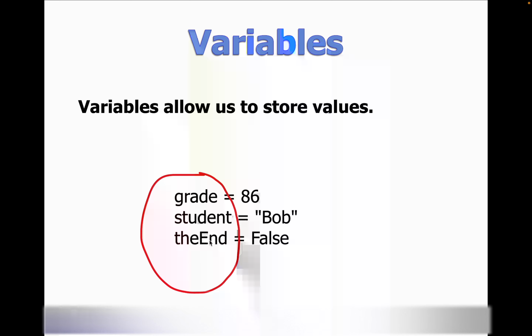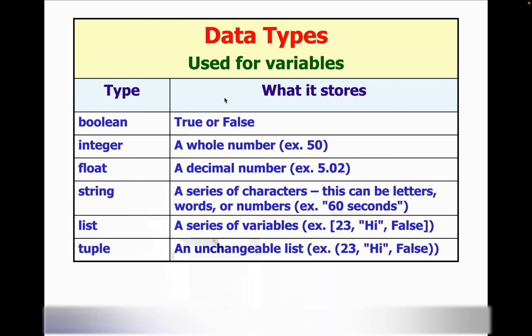So what are variables? Variables just allow us to store values. Variables are grade, student, and the end, and then their values are 86, Bob, and false. They're all separated by equals. Data types that we use for variables are booleans, integers, floats, strings, lists, and tuples.